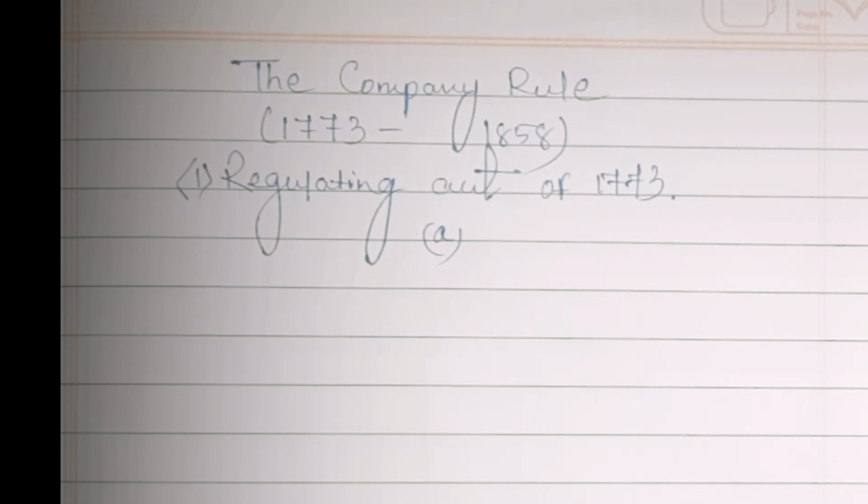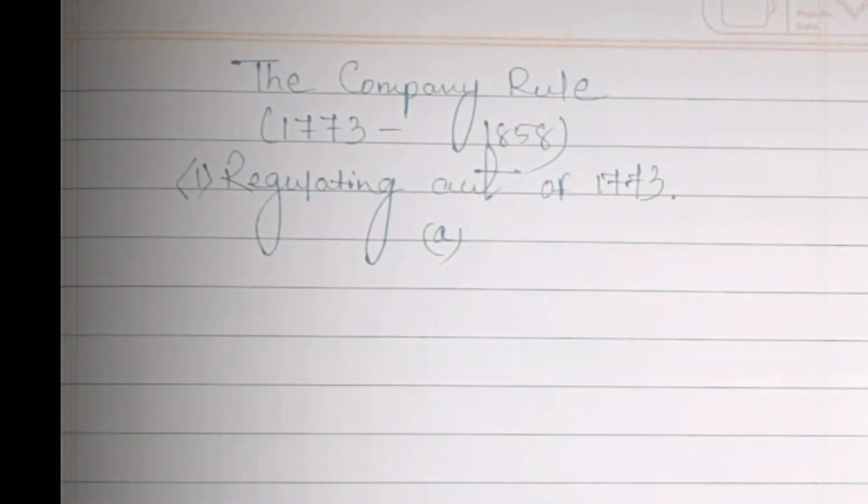It laid the foundation of central administration in India. So the main point is the establishment of central administration, the Company's recognition of its political and administrative functions, and the British government's first step to control and regulate the affairs of the East India Company in India.